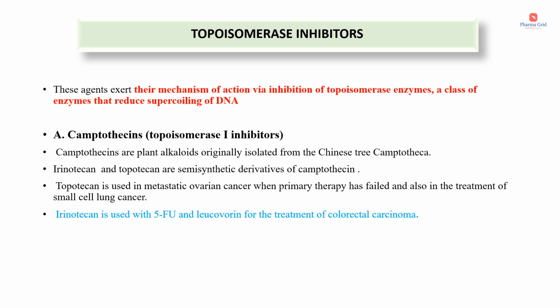So under these, topoisomerase 1 inhibitors are also known as camptothecins. These camptothecins are plant alkaloids originally isolated from the Chinese tree Camptotheca. Irinotecan and topotecan are semi-synthetic derivatives of camptothecin. Topotecan is used in metastatic ovarian cancer when primary therapy has failed and also in the treatment of small cell lung cancer. Whereas irinotecan is used with 5-fluorouracil and leucovorin for the treatment of colorectal carcinoma.